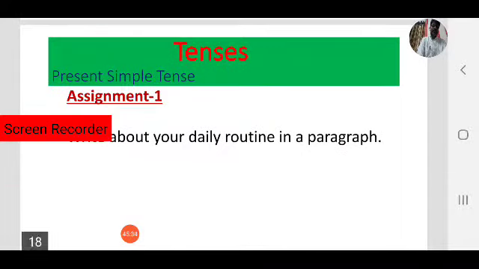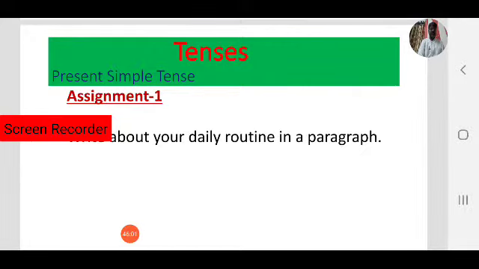So, this is all about present simple tense. We have seen one daily activity of a person, Pandu, that is his nickname. So, Pandu's daily activity. Now, based on this, we have to write your daily routine in a paragraph. That is the most important one.